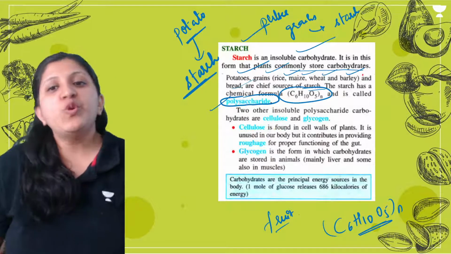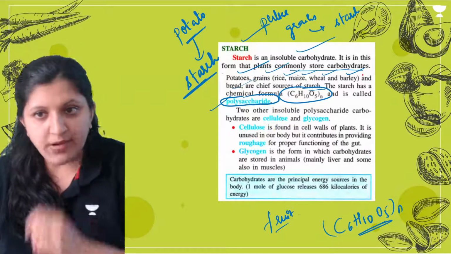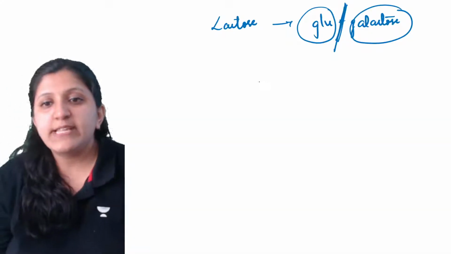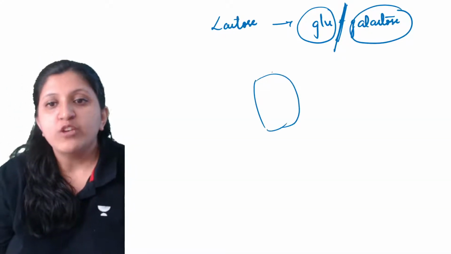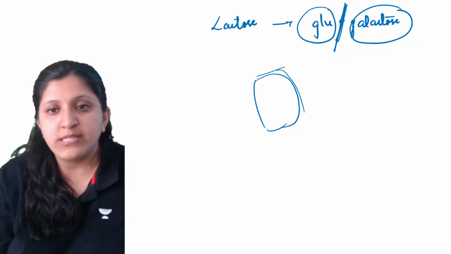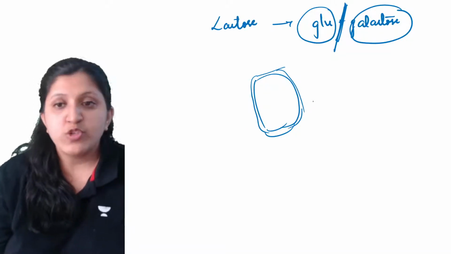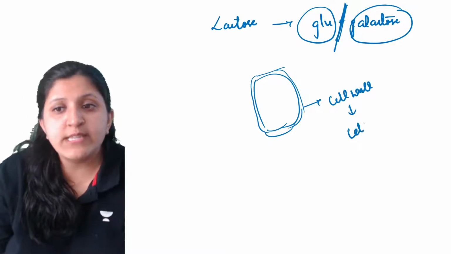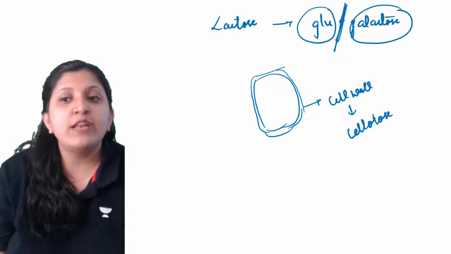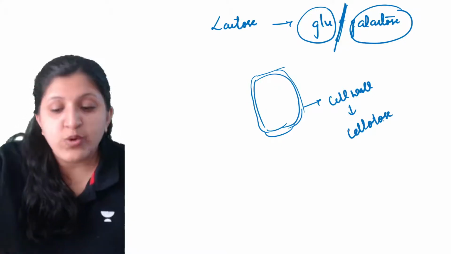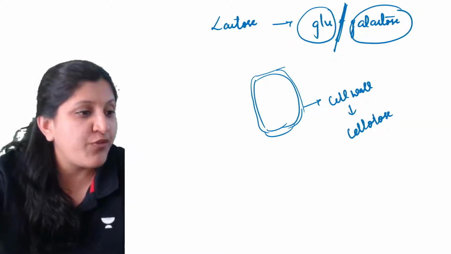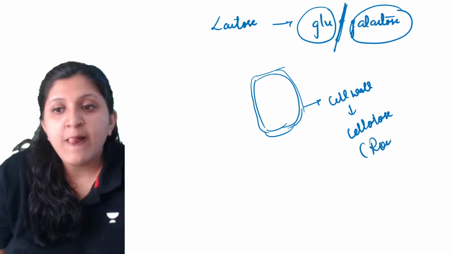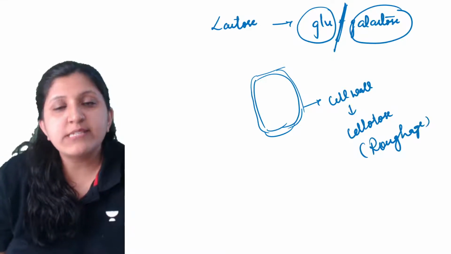All right. So two other insoluble polysaccharides are there. There is cellulose also, in the plant cell wall. Okay, so let's say this is a plant cell now. This is the cell wall of a plant. So the cell wall is made of cellulose itself. Cellulose is again not easily soluble. So in our case at least, in case of humans, we can't even digest the cellulose. So that itself forms roughage. We will discuss this one.